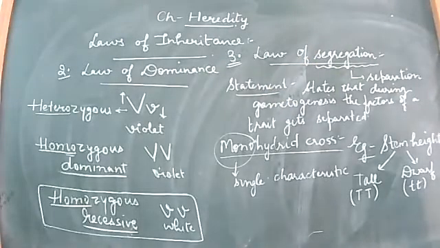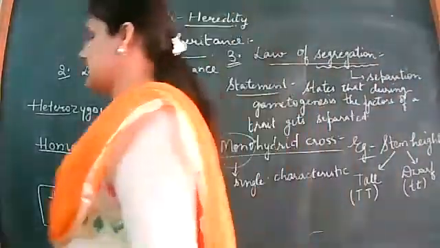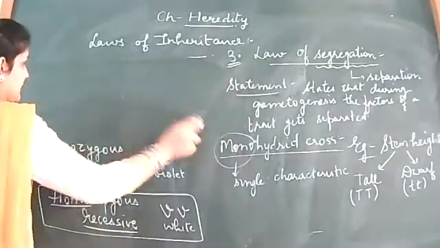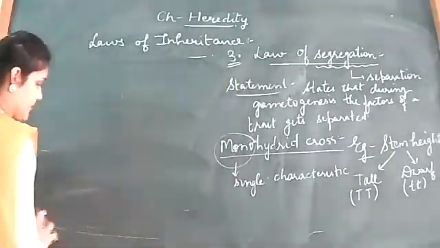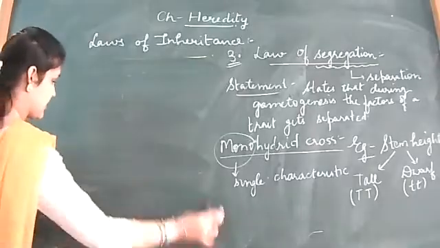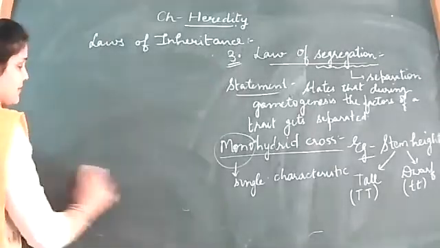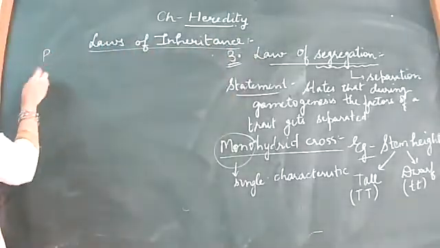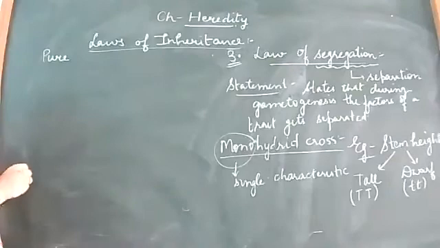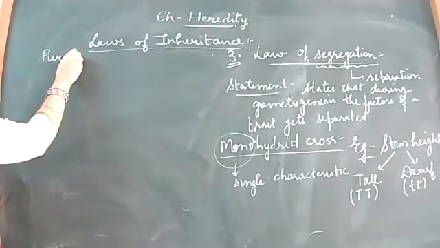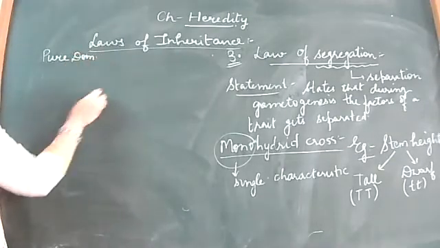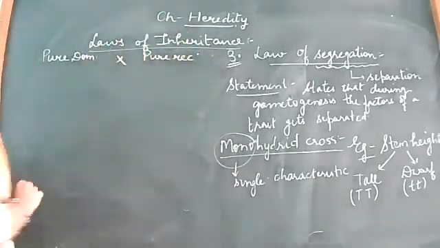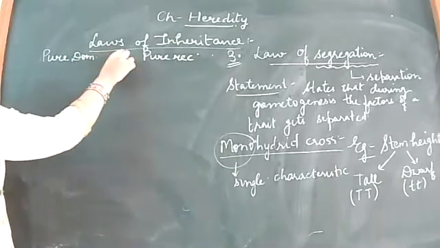Now to construct the monohybrid cross, the cross starts from the first step of Mendel. According to Mendel, what was the first step? It was the selection of pure breeds. So when we write the pure breeds, we'll be writing pure dominant crossed with pure recessive.